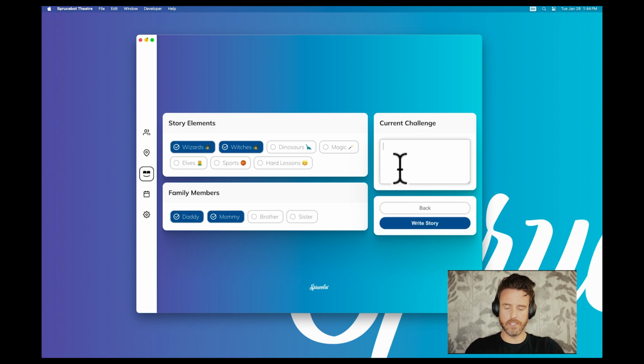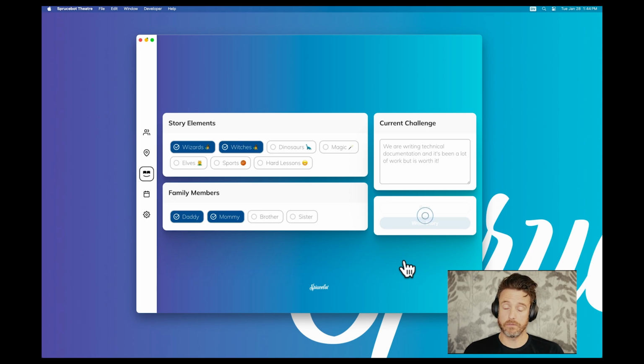Let's do a current challenge. We are writing technical documentation, and it's been a lot of work, but it's worth it. So we're going to have a story about wizards and witches with Daddy and Mommy, where we're writing technical documentation, and it's a lot of work, but it's worth it. Go.